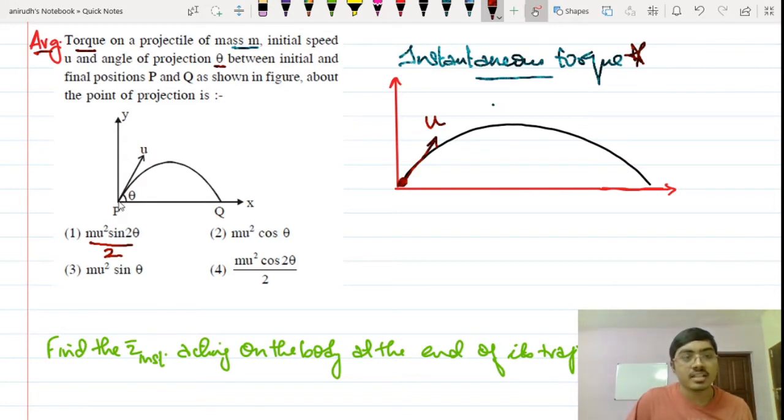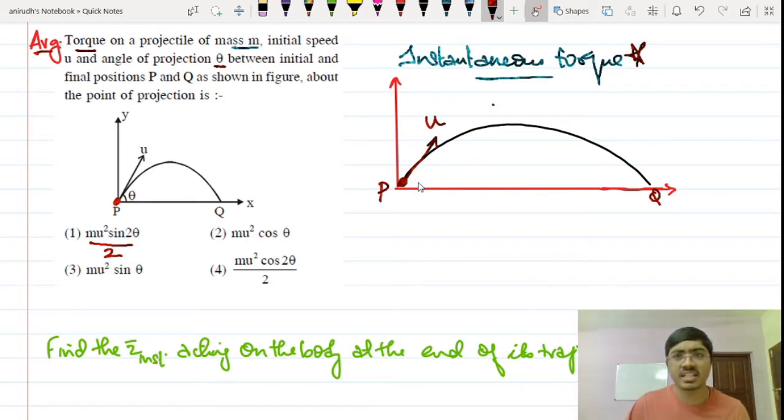Any quantity in rotational motion is defined about a particular point, and we are supposed to find the torque about the point of projection, that is p here. So if this is p, this is q. Everything has to be found with respect to that.